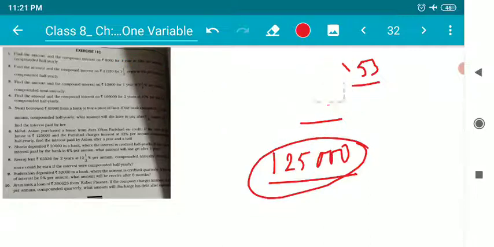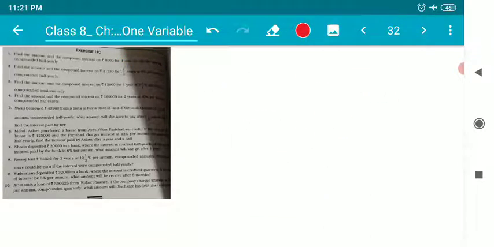If not, then please do watch this video again. Let us understand the next question, question number 9, which is a really interesting question. Sudarshan deposited 32,000 rupees in a bank where the interest is credited quarterly. If the interest is 5% per annum, what amount will he receive after 6 months?